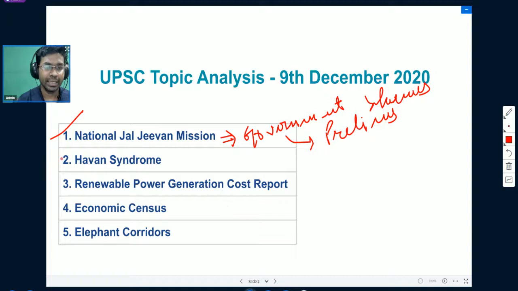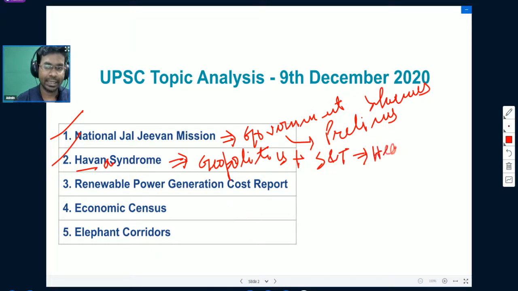Then the next topic that we are going to understand is Havana syndrome. This particular topic has been in news recently. We will understand what we mean by Havana syndrome, and we will understand in detail about it. You can consider this to be a part of geopolitics, and it is important from the science and technology perspective, and it is also associated with health related issues.